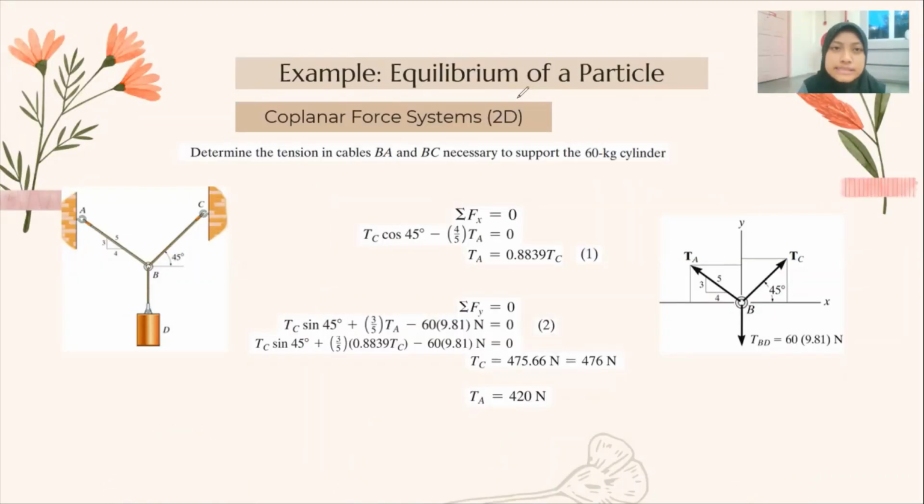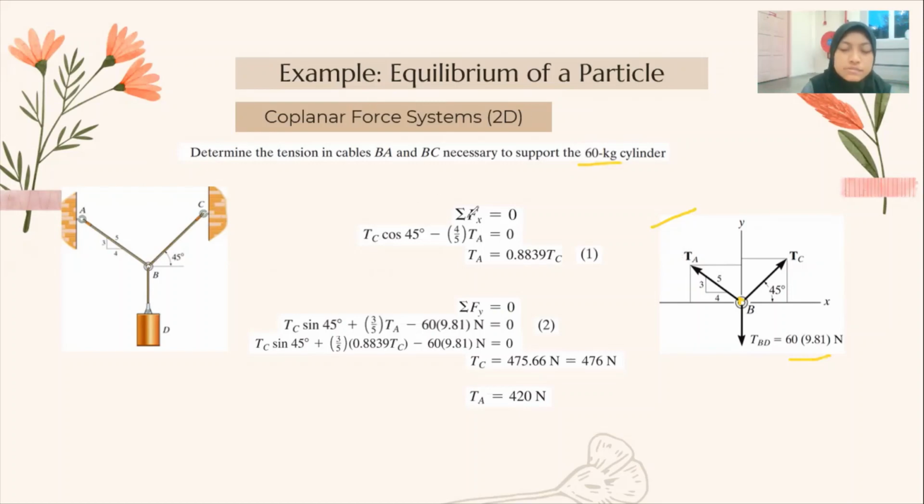Now let's see the example of equilibrium of a particle in a 2D system. Determine the tension in cables BA and BC necessary to support the 60 kg cylinder. First and foremost, in an equilibrium question, the first thing we need to do is to draw the free body diagram. B is in the middle here, and then we have tension A and tension C, and below is the tension BD, which is the weight of the cylinder, 60 kg. We convert it into Newton.